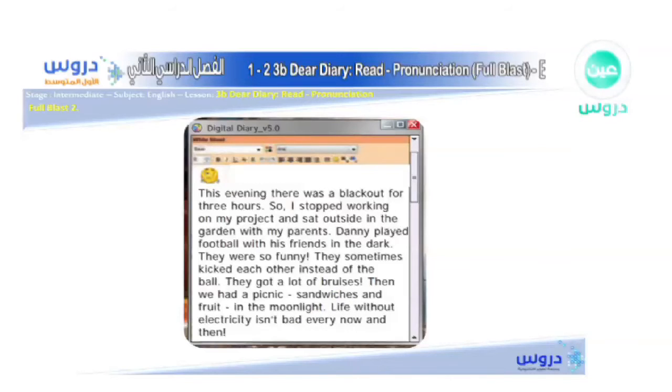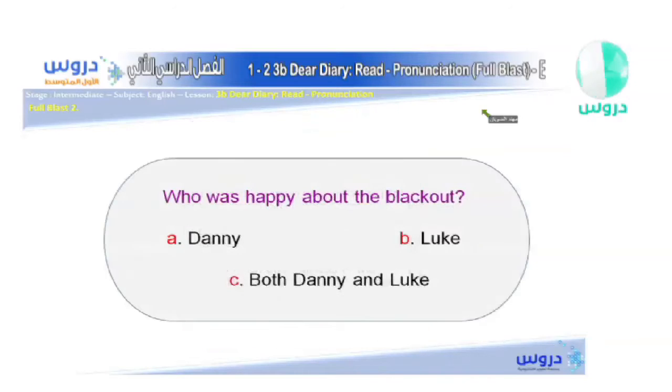Okay, so we have read the diary and of course we're going to go back to the diary once again as always. So let's start now. Who was happy about the blackout? Which of these boys was happy about the blackout? Was it Danny? Was it Luke? Or were both of them happy? What do you think? Let's go back and check it out again.